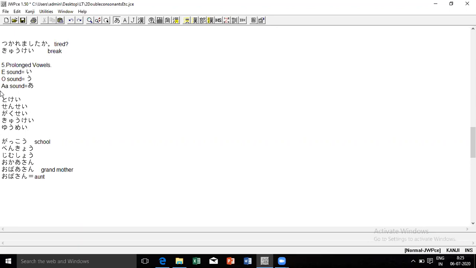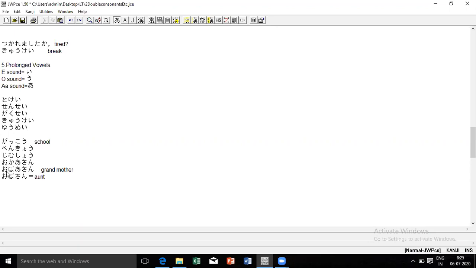Now coming on to the a sounds. When I want to ask about somebody's mother: Okaasan wa nani o shite imasu ka? What does your mother do? It is not okasan.